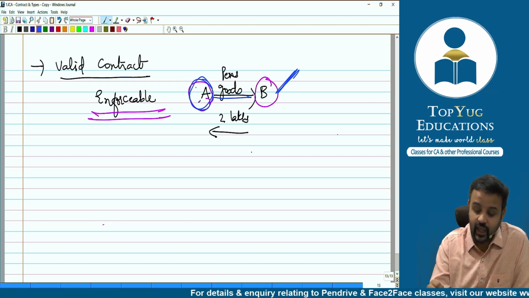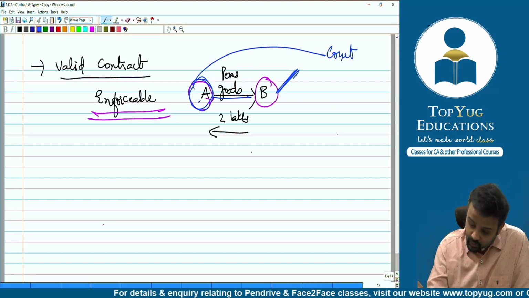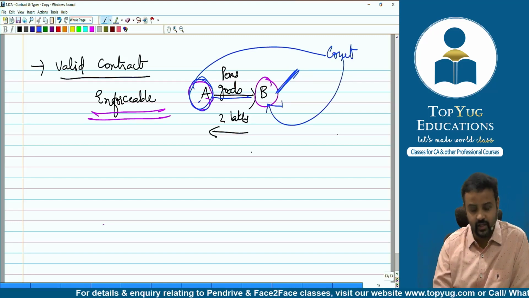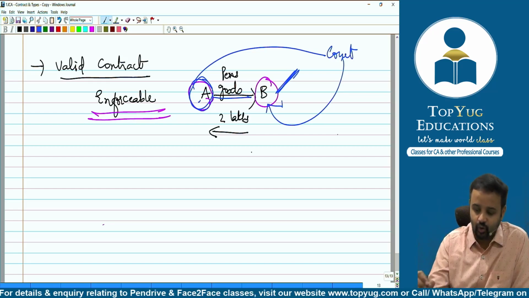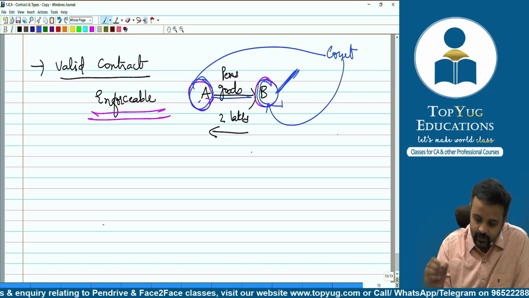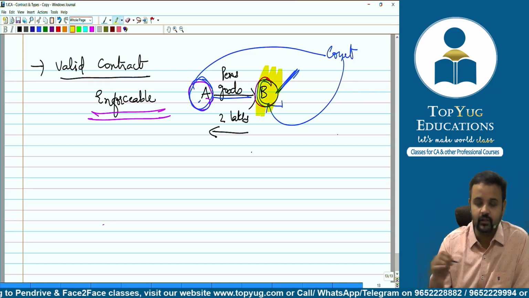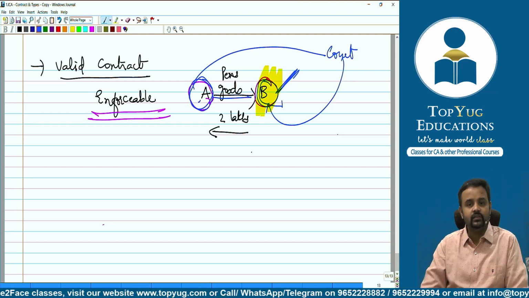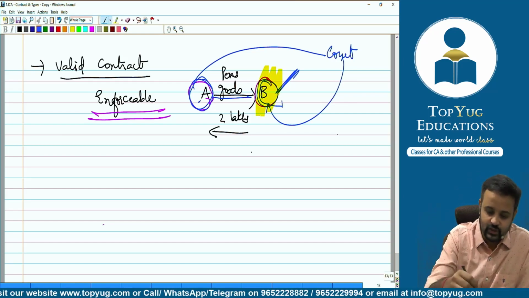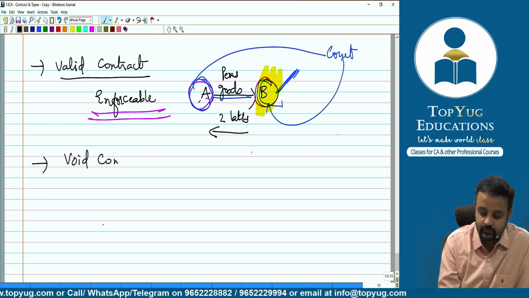So now do you think A can go to the court of law? Yes. And do you think the court of law will compel this party B to pay this money, that is rupees 2 lakhs, to A? Yes. Court can compel this person B to pay the money. This is valid contract. I hope I'm clear. So valid contract in short is nothing but enforceable in the court of law. Okay, chalo. Let's move on to the next one.